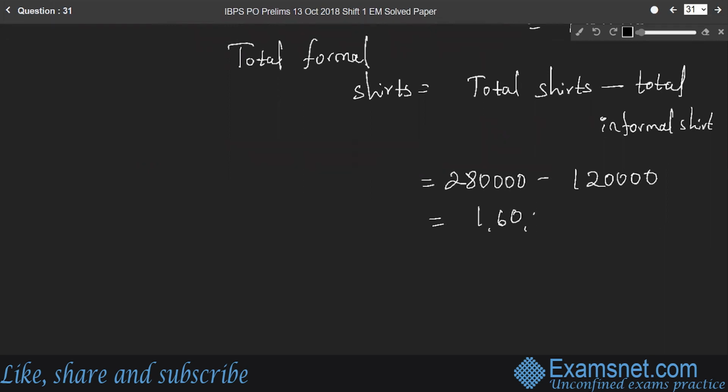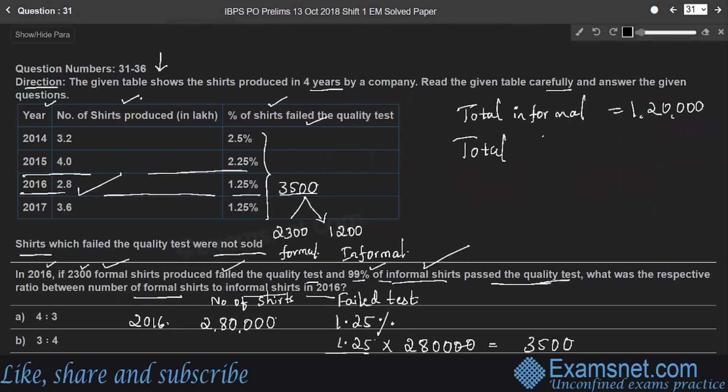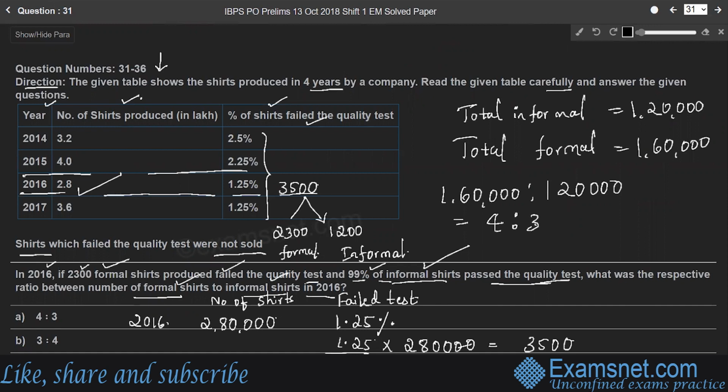Therefore, 1,60,000 shares were formal shares in total. So we have to find the ratio of formal shares to informal shares, that is 1,60,000 to 1,20,000, and the ratio is 4:3. Therefore, option A is the right answer.